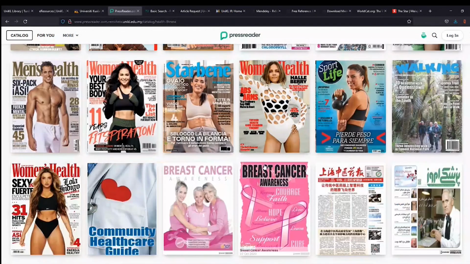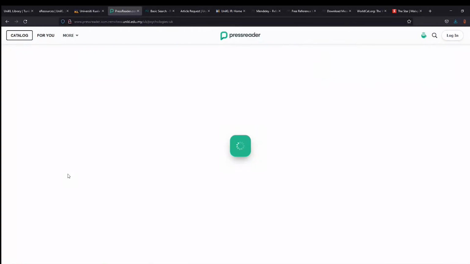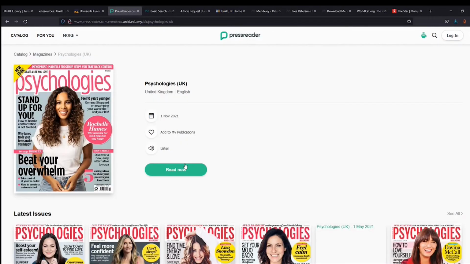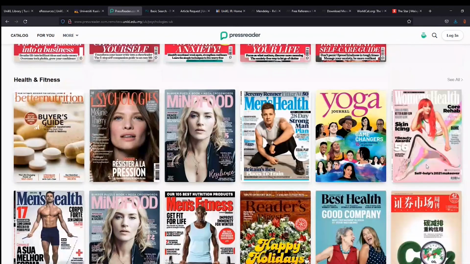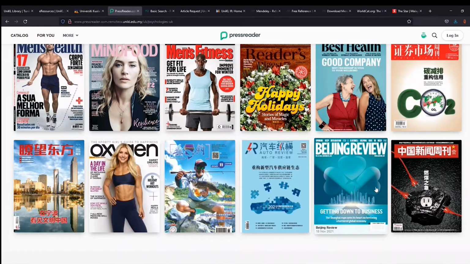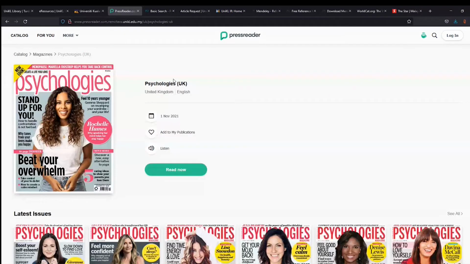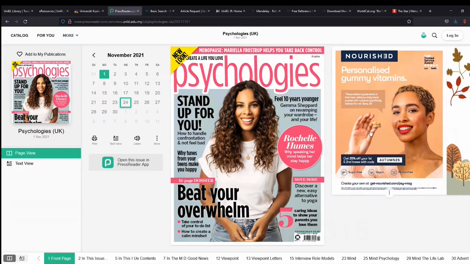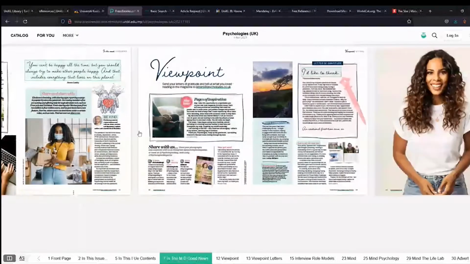So yeah, there's a lot of interesting magazines, like psychologists. Say you want to read up on psychology, you can get the latest issues, and they will also recommend related ones: Better Nutrition, Mind Food, Health, Yoga, Men's Health, and other interesting magazines that you want to read. This one is from the United Kingdom, and this is the November issue. So this is how you open up magazines and newspapers in Press Reader.